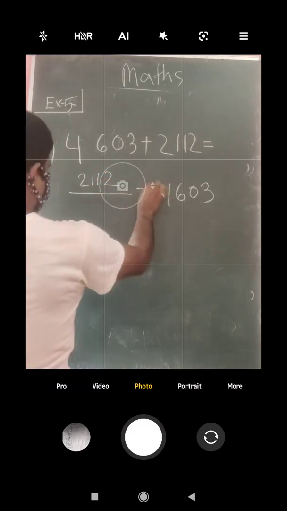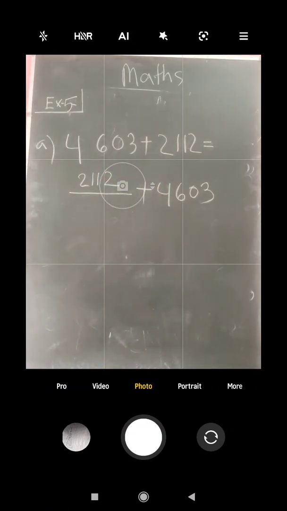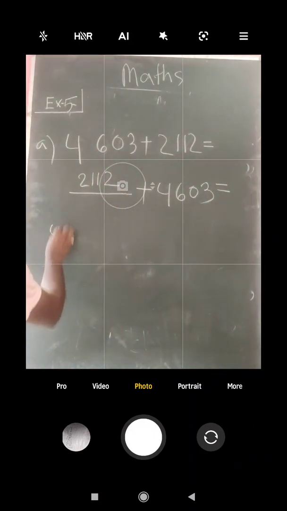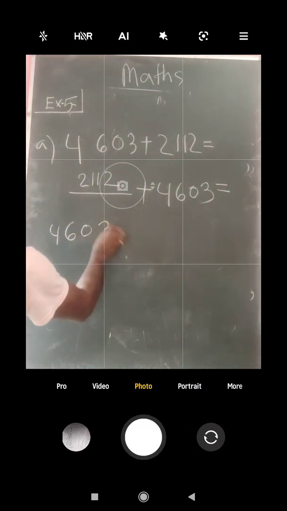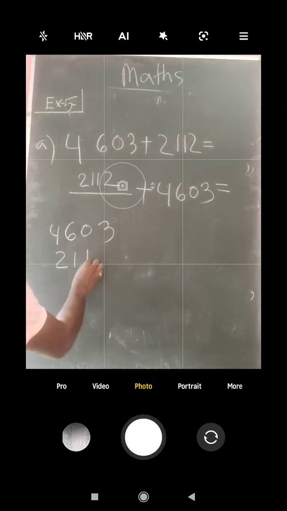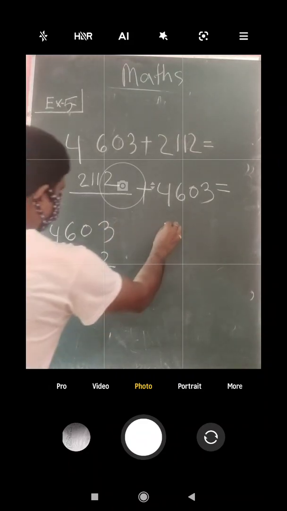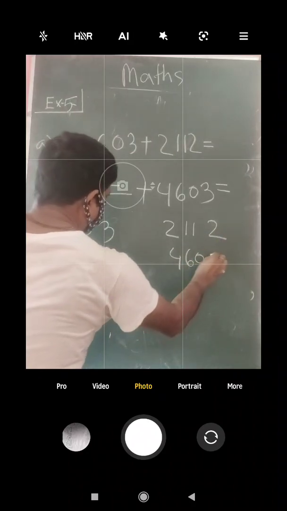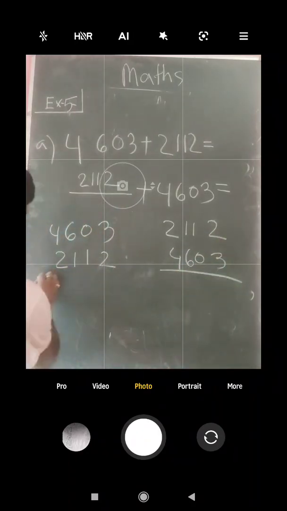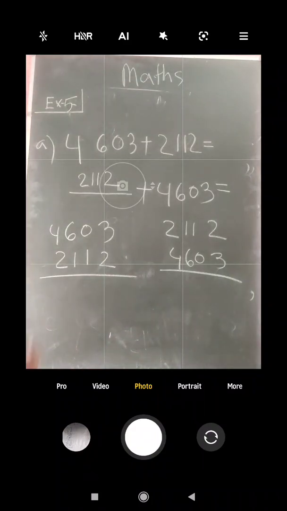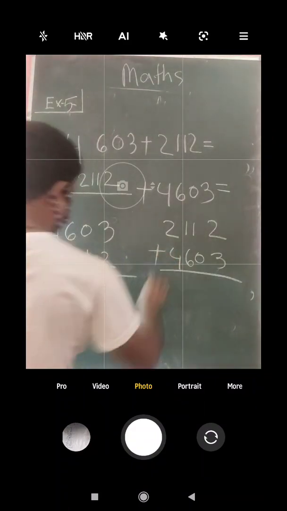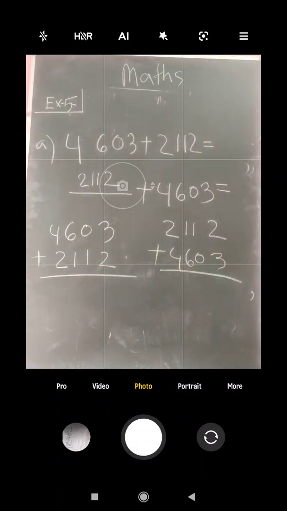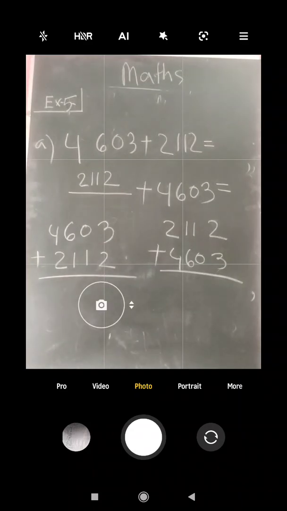This one also we'll have to add. So if we add these two, it will give us the same result. So let us write 4603, 2112. Next, 2112, 4603. It will give us the same answer if we add. Just the place has been changed, no other thing. The sum will be the same. The result will be the same for both additions.